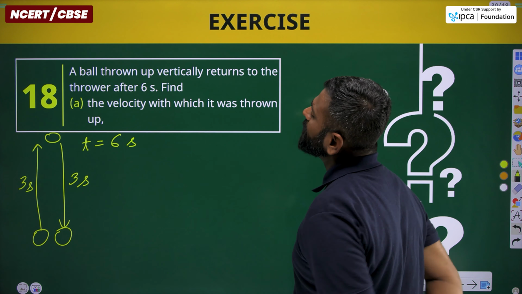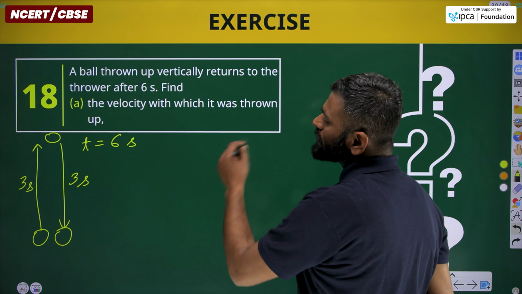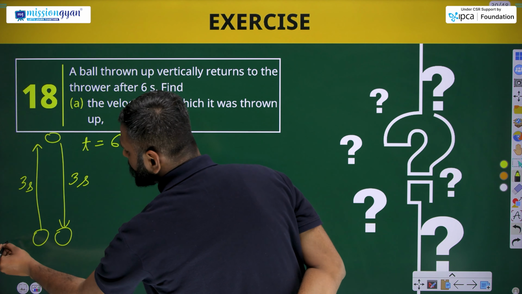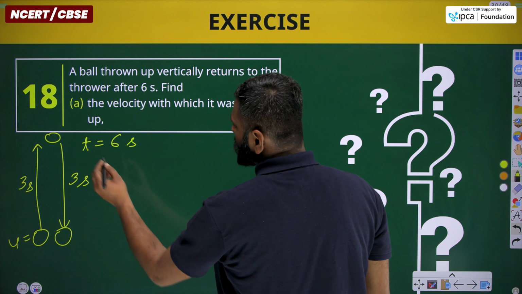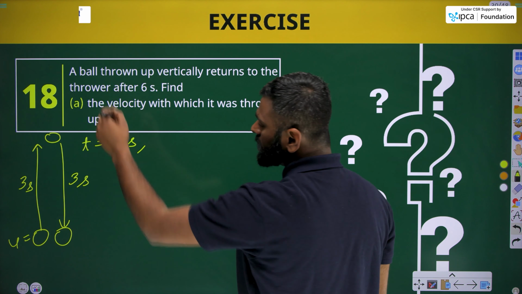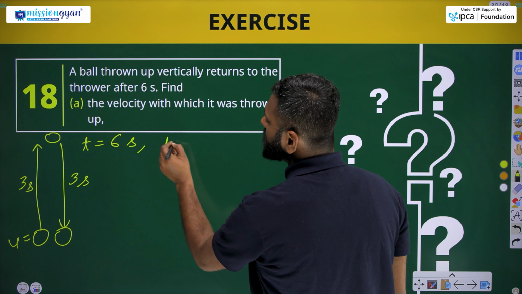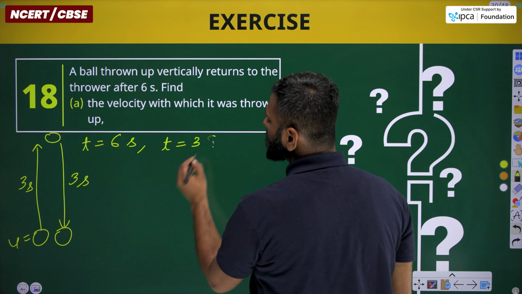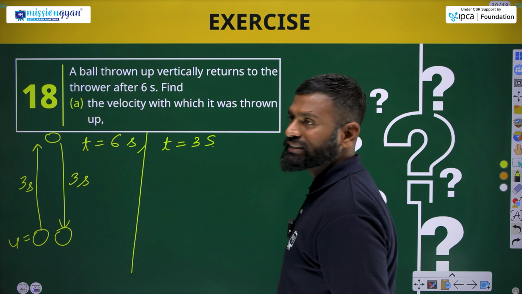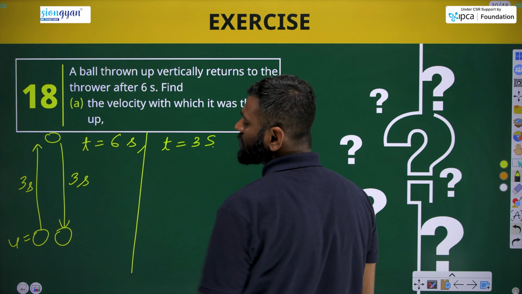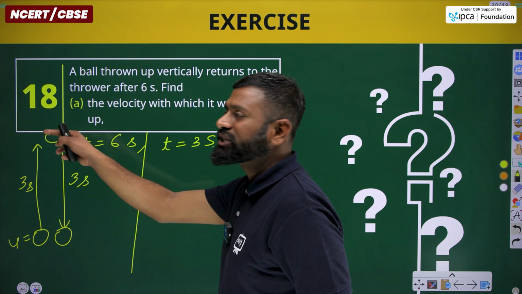Now, find the velocity with which it was thrown upward. So we need to find u in this question. Okay, as we know, for this particular case, the time becomes 3 seconds, as whatever time taken by the body to reach its maximum height.